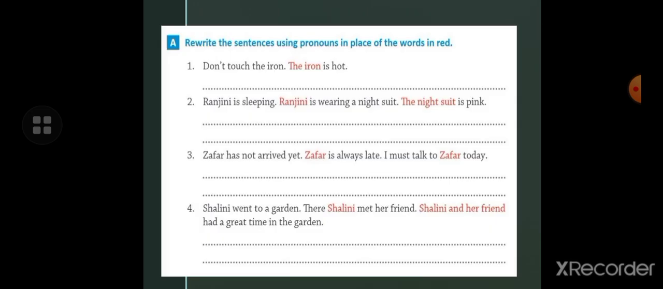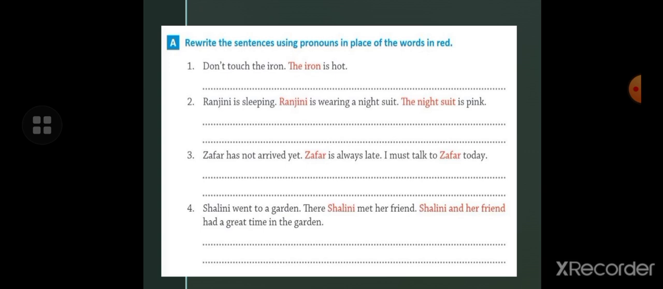So children, here are the exercises given for practice. First exercise is to rewrite the sentence using a pronoun in place of the word in red. For example, in 'Don't touch the iron, the iron is hot,' you know that the iron is neuter gender, so you have to use it. Don't touch the iron, it is hot, like this.